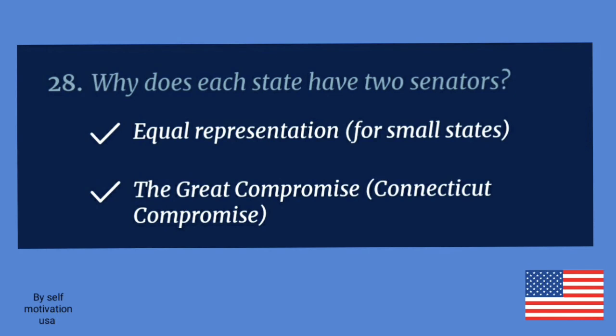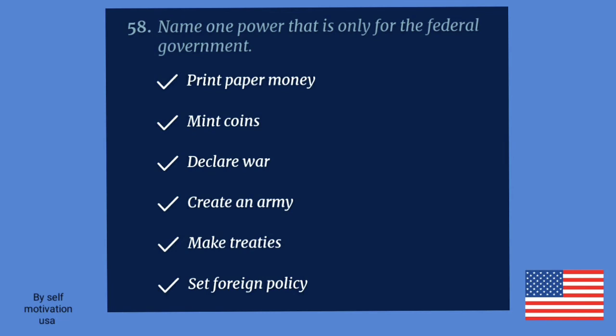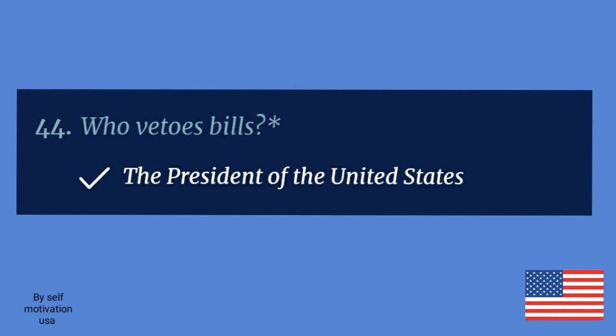Why does each state have 2 senators? Equal representation for small states. Name one power that is only for the federal government. Declare war. Who vetoes bills? The President of the United States.